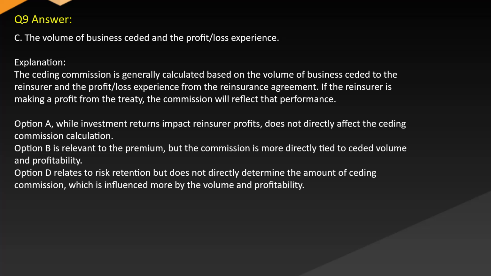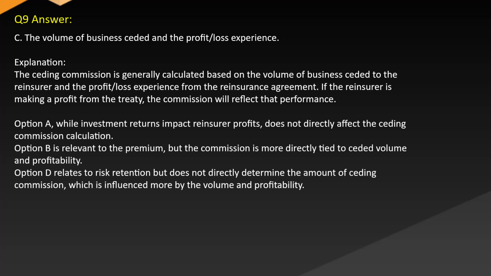Answer. C. The volume of business ceded and the profit-loss experience. Explanation. The ceding commission is generally calculated based on the volume of business ceded to the reinsurer and the profit-loss experience from the reinsurance agreement. If the reinsurer is making a profit from the treaty, the commission will reflect that performance.